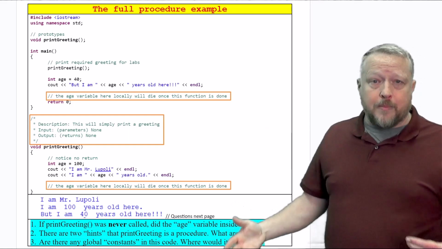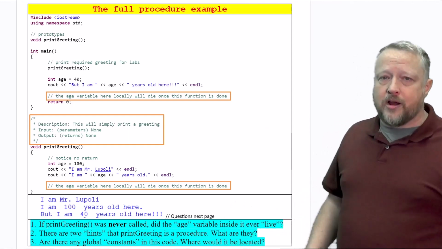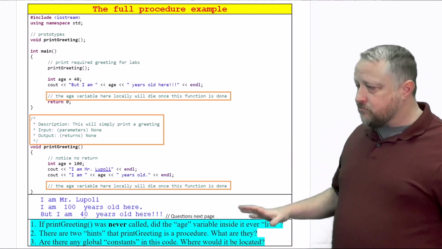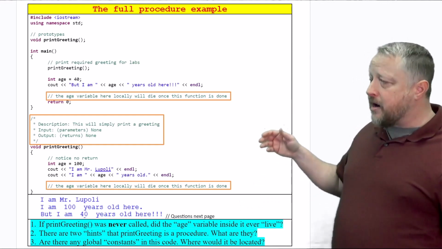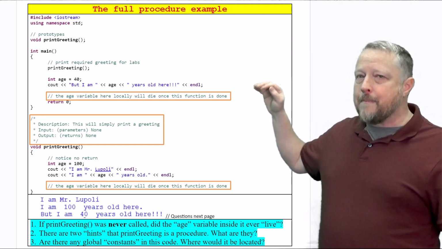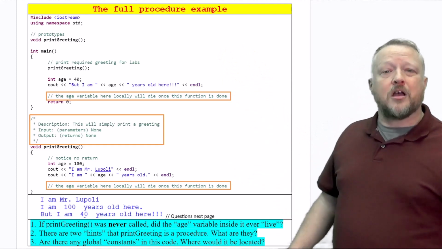That's the beautiful part about using global constants, that we can use them anywhere. But there's none particularly in this code. If there were, you'd see it at the very top, and you'd see it used in different spots of different functions.